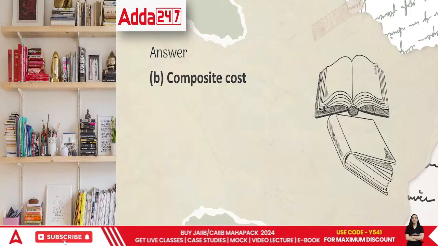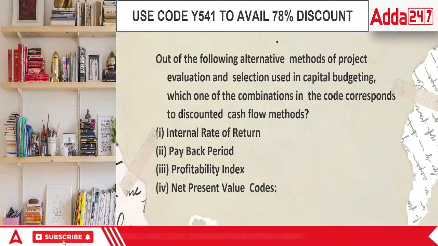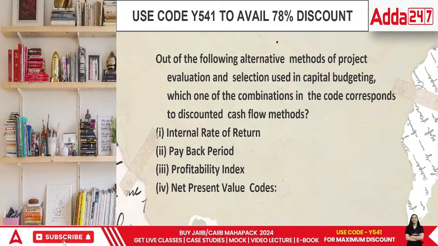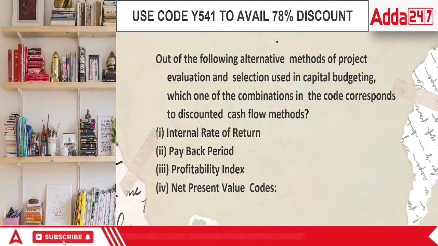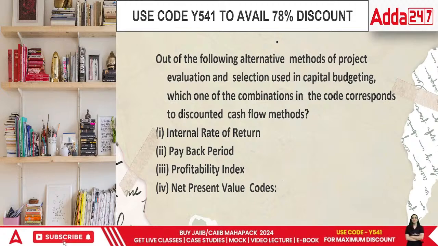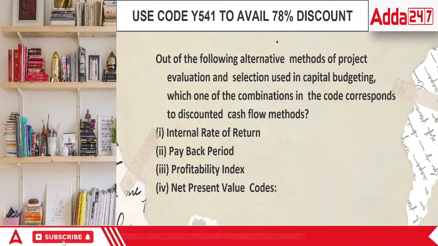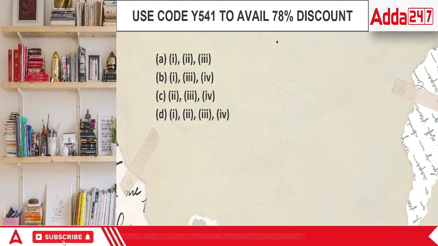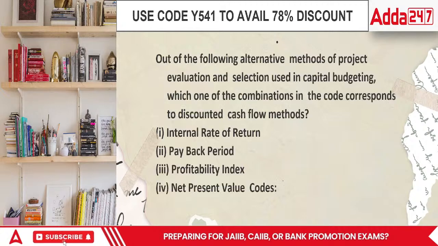Done. Let's move on to the next question. The next question says, out of the following alternatives, methods of project evaluation and selection used in capital budgeting, which one of the combinations corresponds to discounted cash flow methods? Internal rate of return, payback period, profitability index, or net present value. We have got these four methods. Look at the four methods again: IRR, payback, profitability, and NPV. What would be the answer, everyone? For discounting, which one is used?